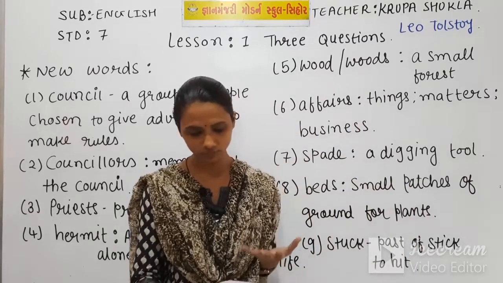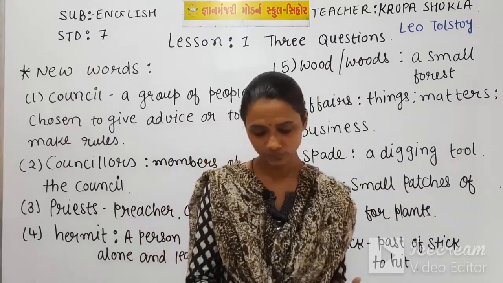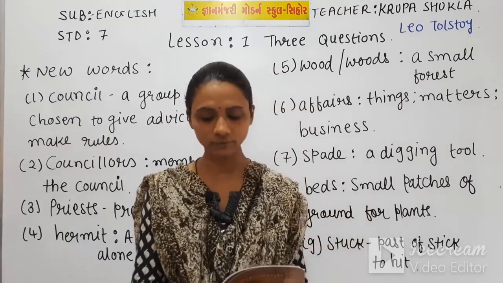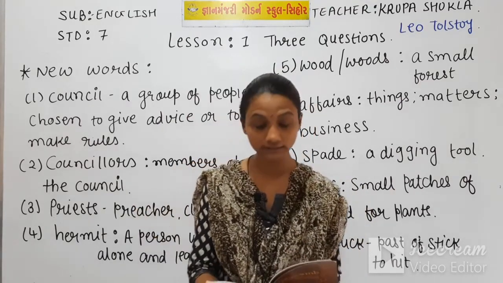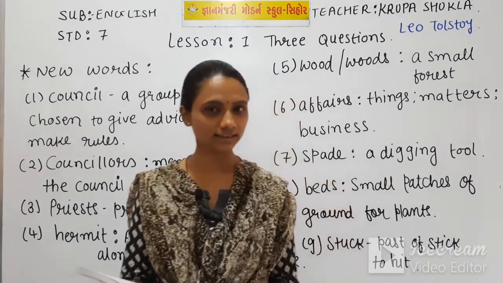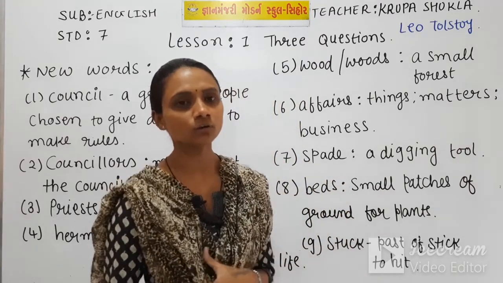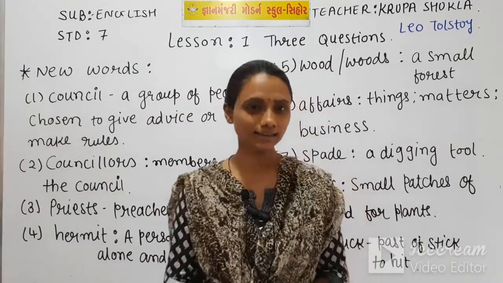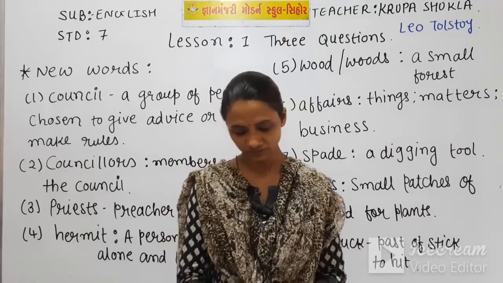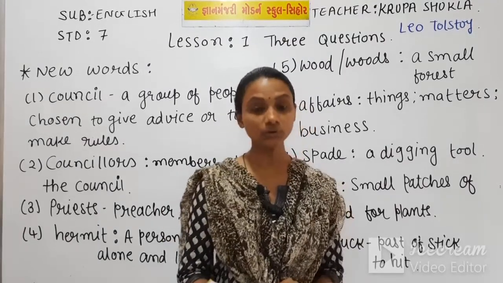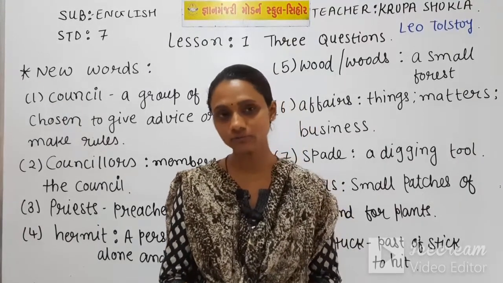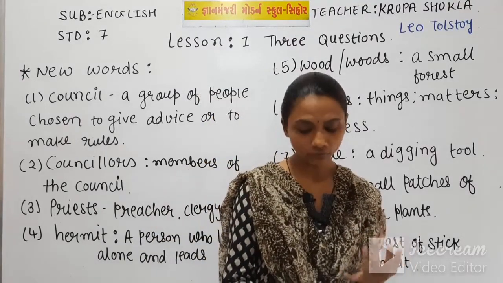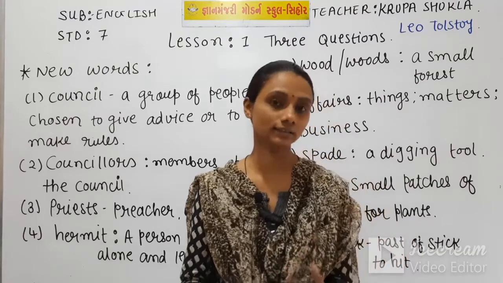I am reading on page number 7, first paragraph. The thought came to a certain king that he would never fail if he knew three things. Here the name of the king is not given. We don't know which region's king we are talking about. Only the king is given. The king would be worried, and why did he feel that way? Because he thought that he would never fail if he knew three things.